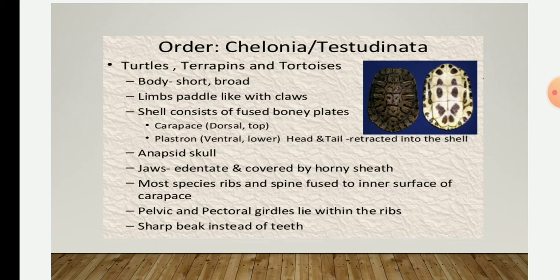During our general characteristic discussion, we have already come across that the teeth which are present in other reptiles have been reduced or modified into a sharp horny beak in turtles and tortoises.